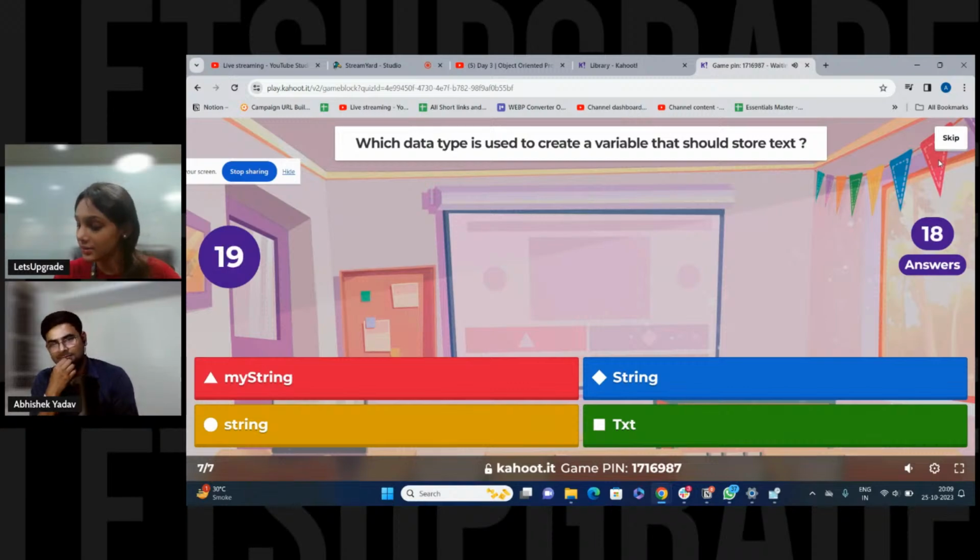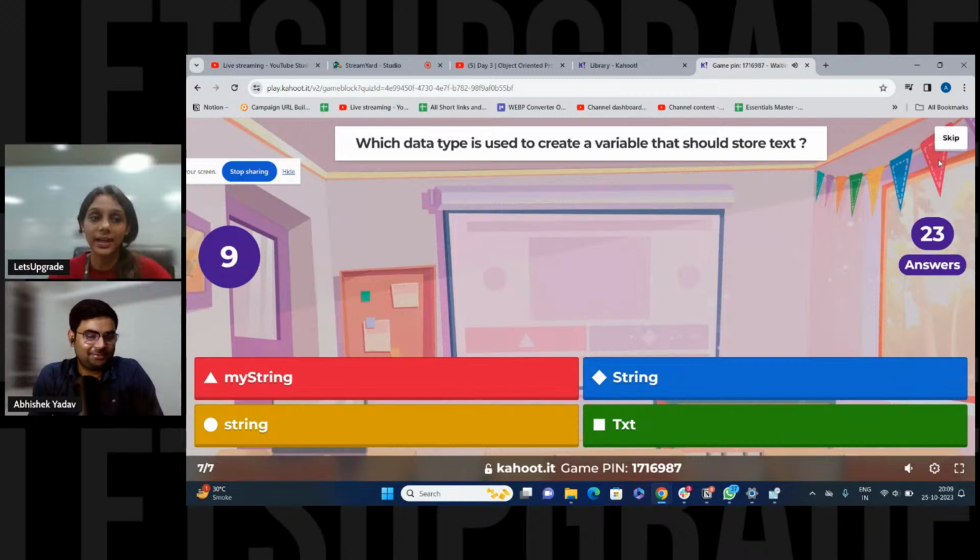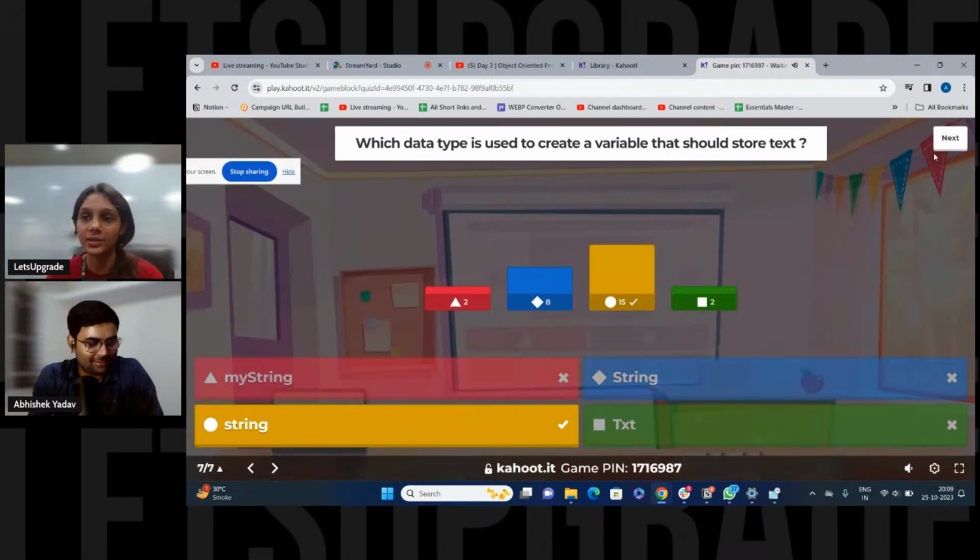20 seconds. Which data type is used to create a variable that should store text? 10 seconds. 9 seconds. Now we'll see the podium. Who are the top three winners, guys? And the correct one is option C.